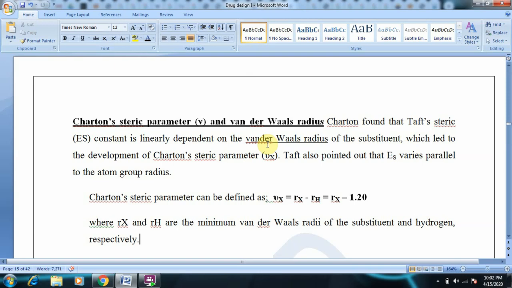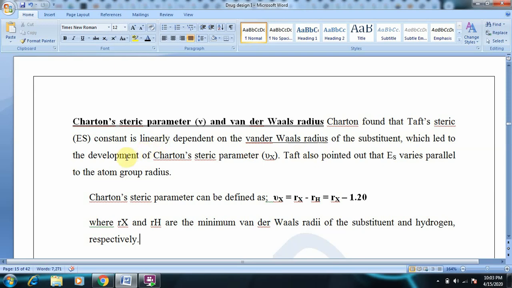As the steric effect increases, the group becomes bulkier, and obviously its radius will increase. So the van der Waals radius is also increased. Because of inclusion of this van der Waals radius, it is called the Charton steric parameter.